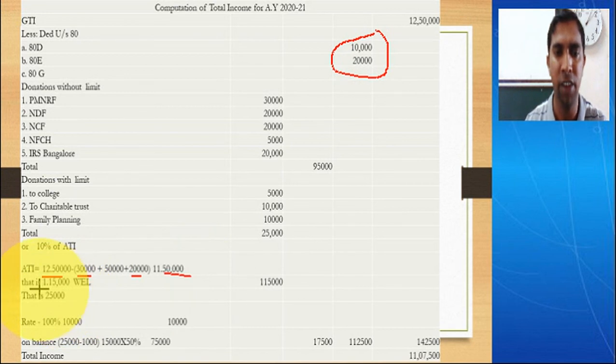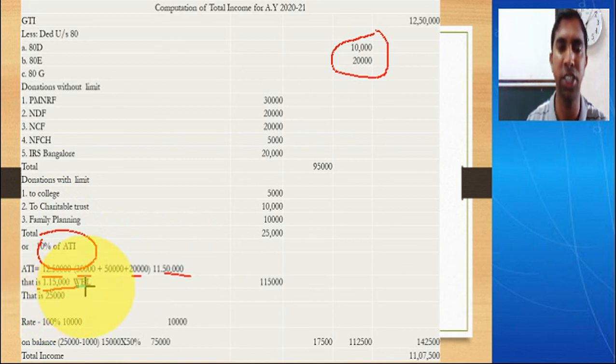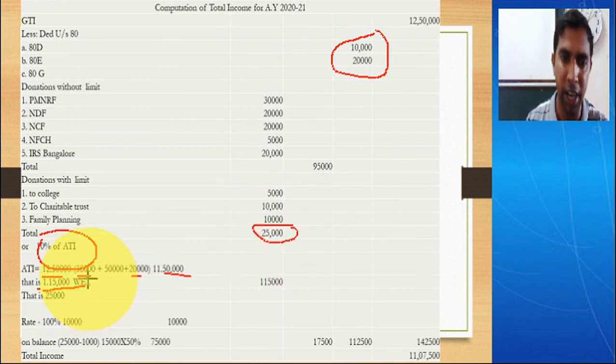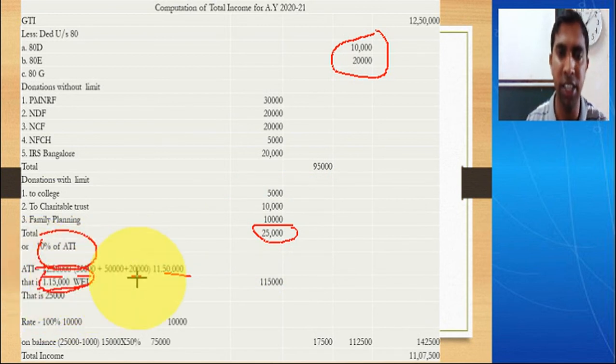Now what do we have to take? We have to take 10% of adjusted total income. I have told you, 10% of adjusted total income. So calculate 10%. So you will get 1,15,000. So whichever is less. So 25,000 or 10% of adjusted total income, that is 1,15,000, whichever is less. So which is the lesser now? I have written here, 25,000 is less. So 25,000 is less. Ignore this amount. This is not there.